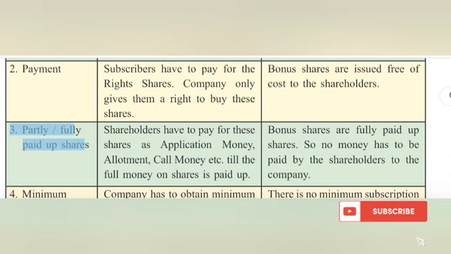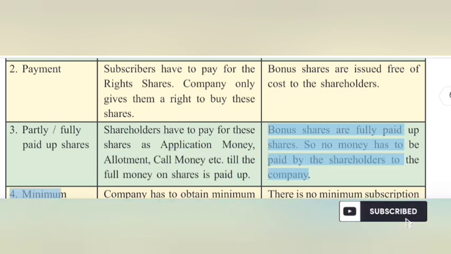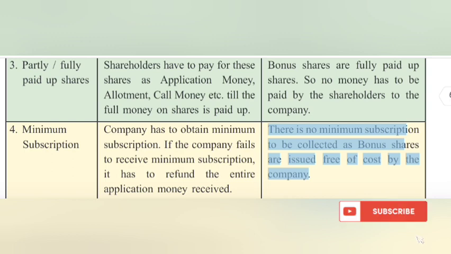3. Partly or fully paid up shares. Shareholders have to pay for rights shares as application money, allotment, call money, etc. till the full money on the shares is paid up. Bonus shares are fully paid up shares, so no money has to be paid by the shareholders to the company. 4. Minimum subscription. For rights shares, the company has to obtain minimum subscription. If the company fails to receive minimum subscription, it has to refund the entire application money received. There is no minimum subscription to be collected for bonus shares as they are issued free of cost by the company.